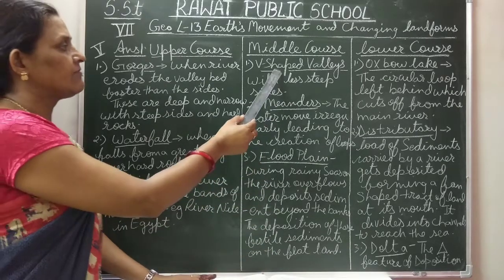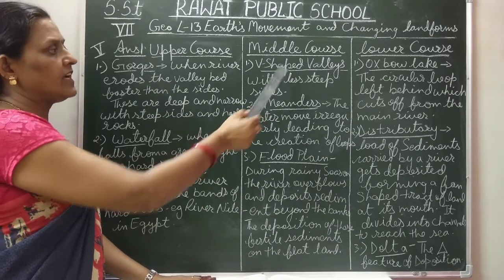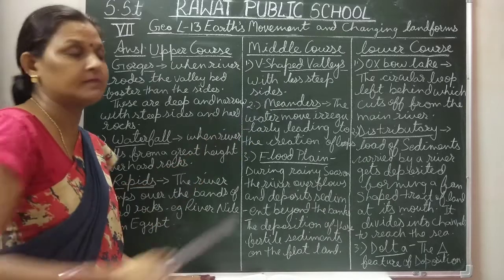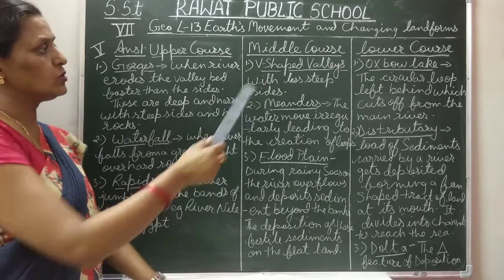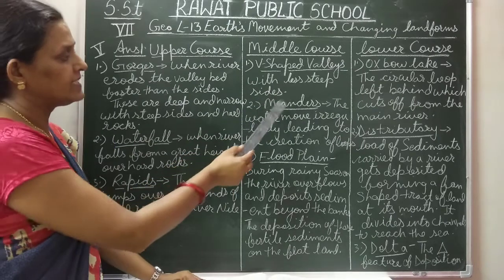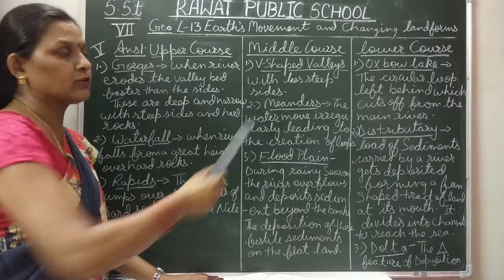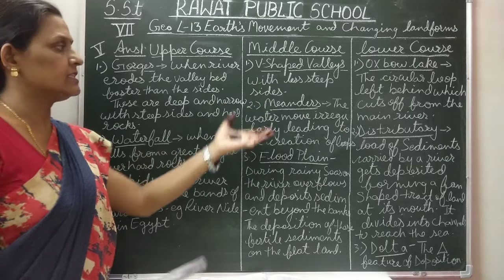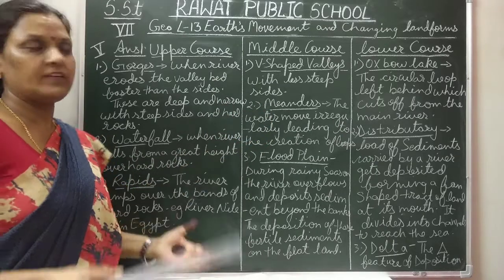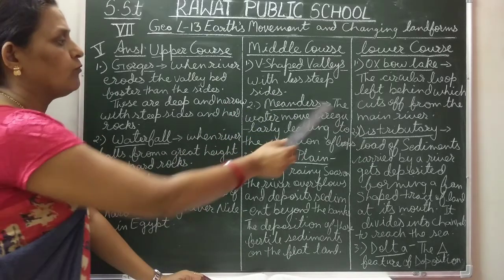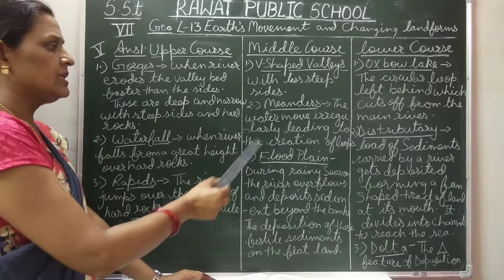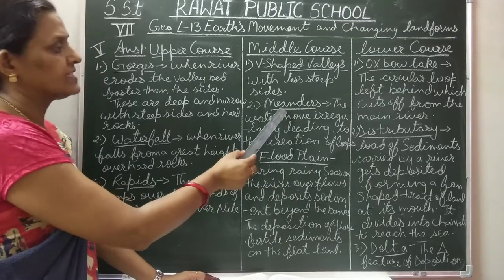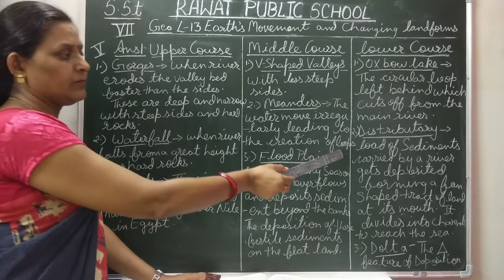Now what are V-shaped valleys? These V-shaped valleys have less steep sides. As the name V-shaped suggests, the sides are not so steep. Now meanders: the water moves irregularly. As the river enters the plain areas, the surface is uneven, so the water moves irregularly, leading to the creation of loops, or meanders. These are loop-shaped.